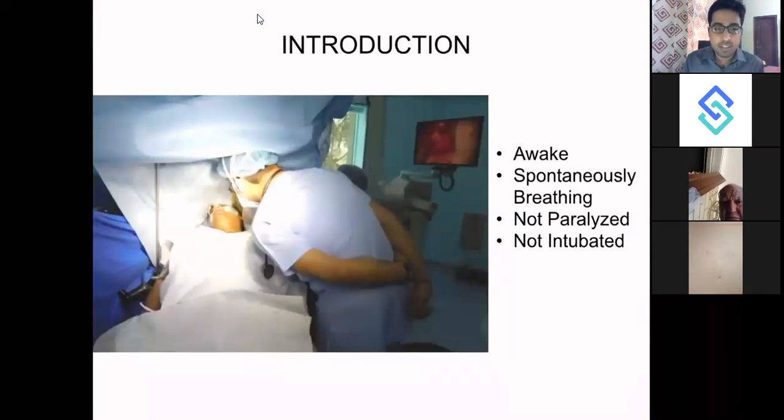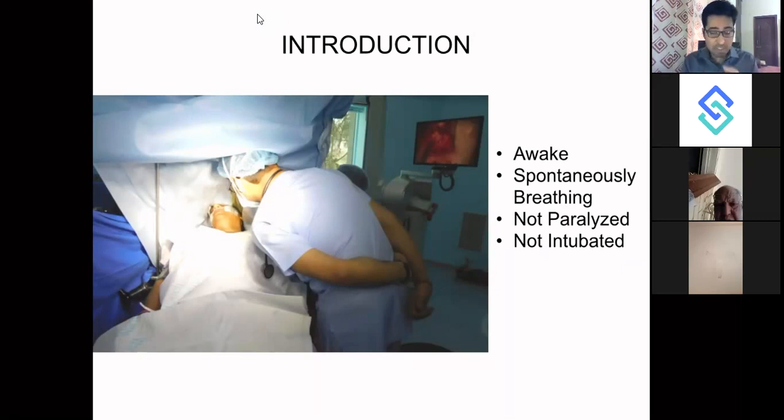So as you can see, this is at my hospital. We are doing an awake craniotomy where the anesthetist is speaking to the patient, and he is just mildly sedated. There is no intubation. He's just on nasal prongs. Oxygen is being given. So what is actually awake craniotomy? In awake craniotomy, you keep the patient awake. The patient is spontaneously breathing. He is not paralyzed. He is able to move, and he is not intubated.